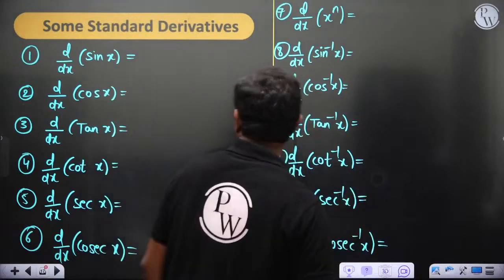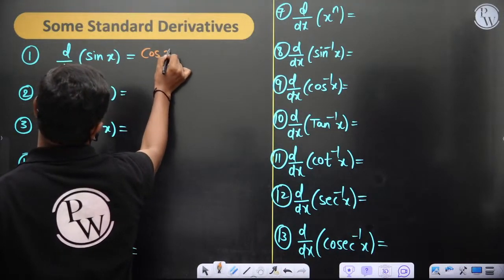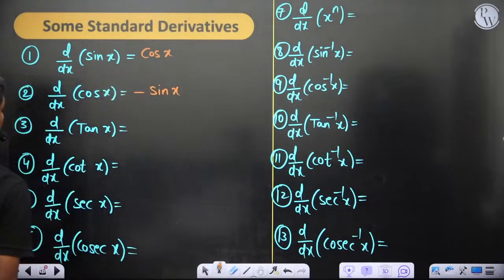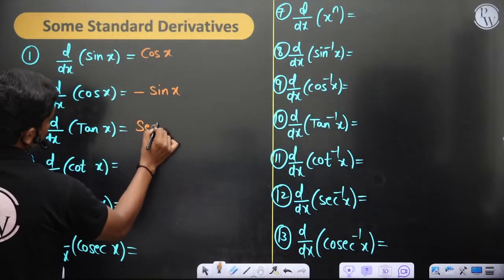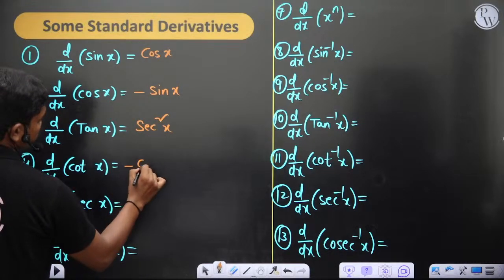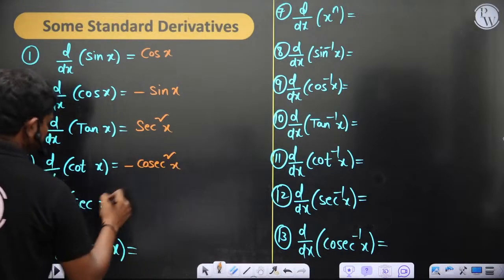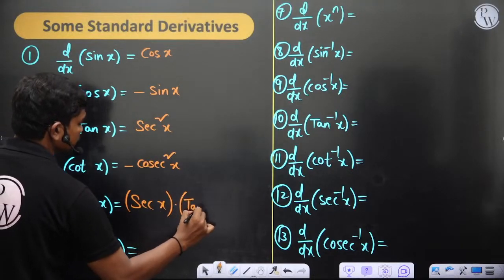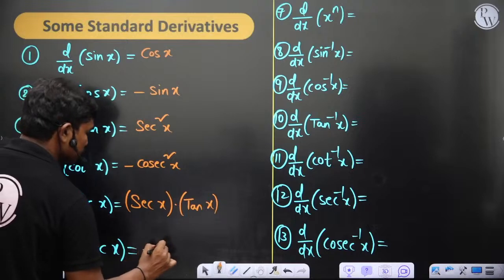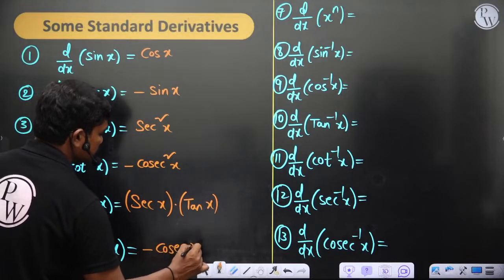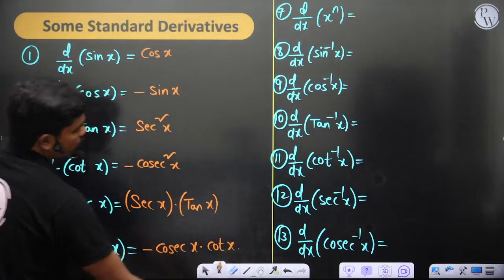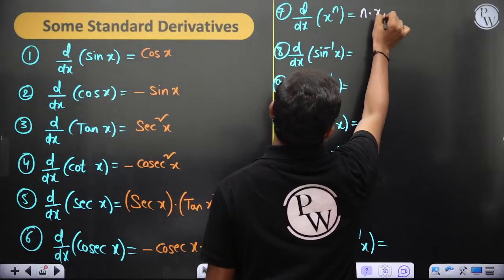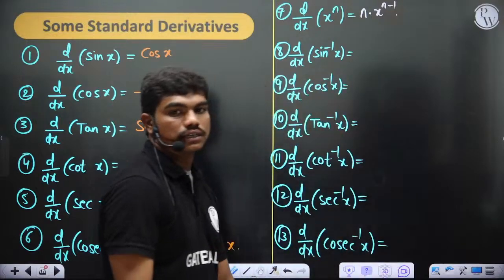Okay, you all know derivative of sin x is cos x, then cos x is minus sin x. Again, any of these things can be derived from the first principle of differentiation. Then derivative of tan x is secant square x, derivative of cot x is minus cosecant square x, then secant x into tan x is what you got, then cosecant x gives minus cosecant x cot x. Then x power n, ultimately n into x power n minus 1. Okay, so that's a common thing that you have.